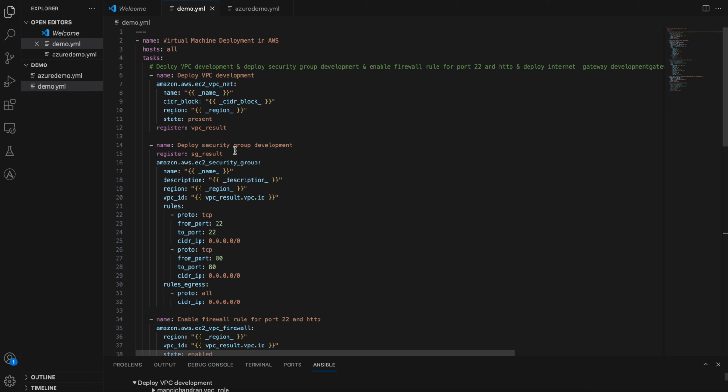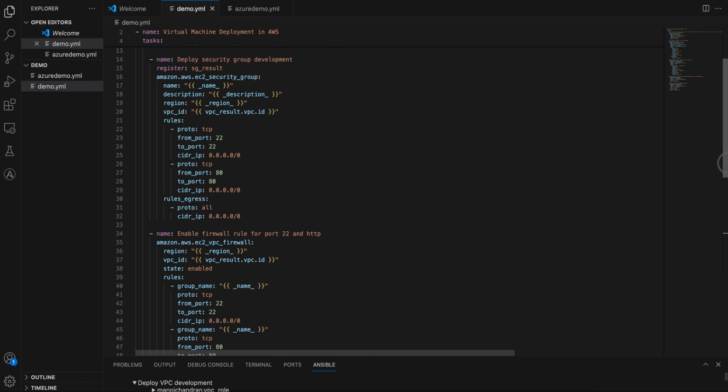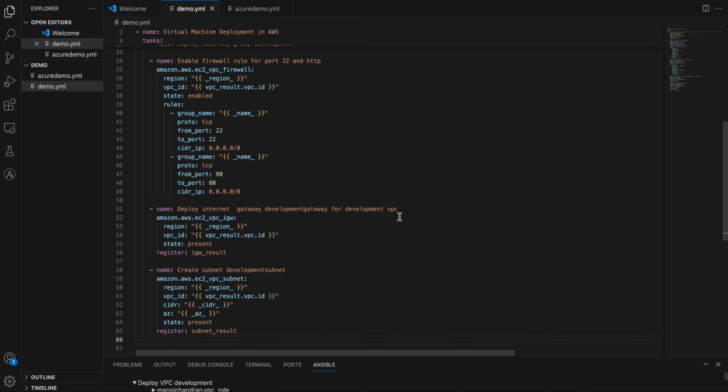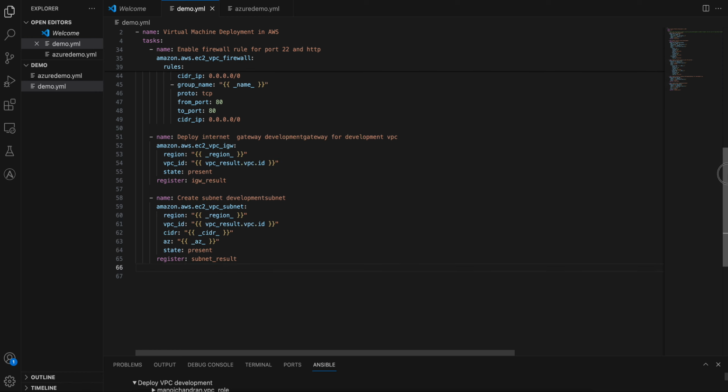And then we have deployed the security group development. At the same time, the protocol we wanted, port 22, and port 8080 should also be open, because that was for HTTP, and 22 we had already mentioned. Then we have the firewall rule altogether. After enabling the firewall rule, we are deploying the internet gateway for the development VPC. And then the create subnet, for the subnet we wanted to create. So everything has been variabilized, and it is storing the result.